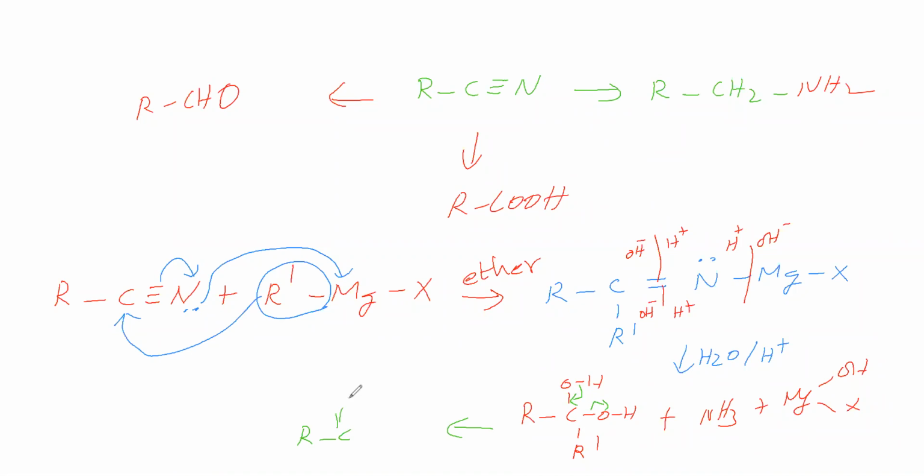Therefore, we get a ketone. So cyanide with Grignard reagent in the presence of ether gives ketone. Now, in place of MgX, we can even take lithium, that is, R'Li.